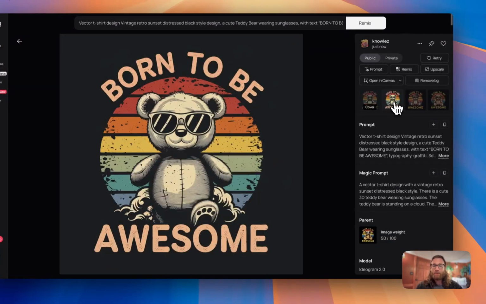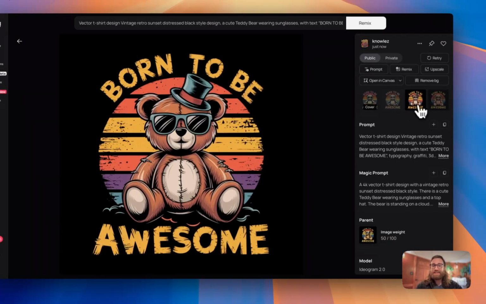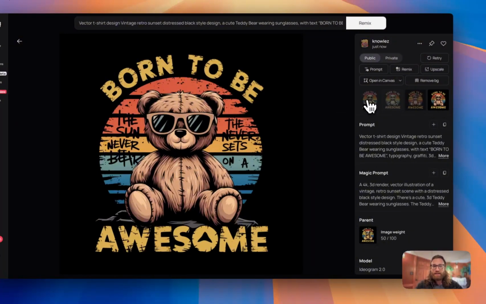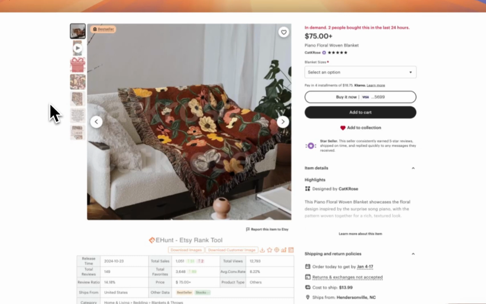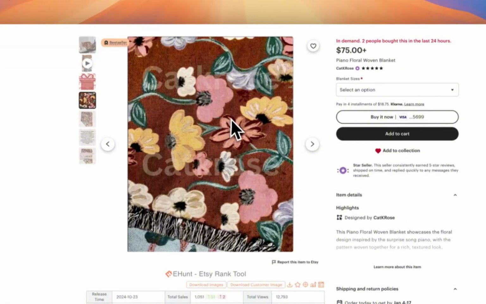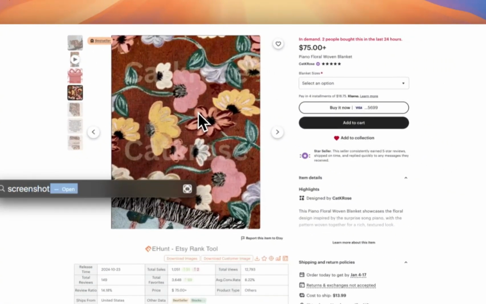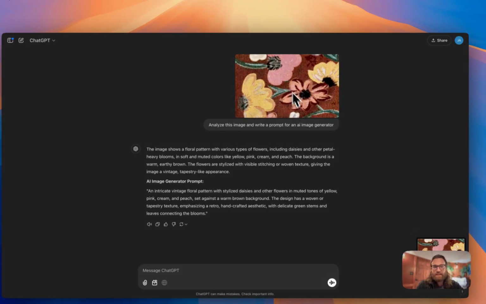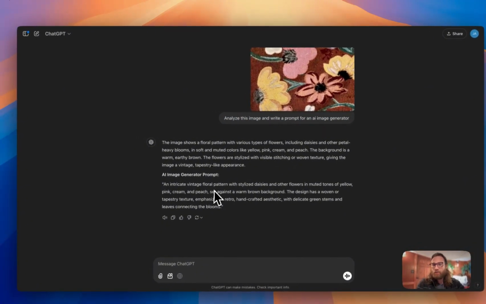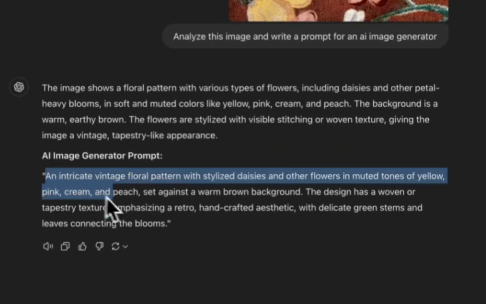So you can see here that we have a few designs that were recreated, and they're not exactly the same, but they look amazing and they're very similar to the original image. Now let's say we wanted to actually recreate some floral patterns that we could use similar to this one here. We could actually take a screenshot of this image here, take a small section, and if we go over to ChatGPT and actually put this into ChatGPT and say, analyze this image and write a prompt for an AI image generator, it will actually write us a prompt. So here is the prompt.